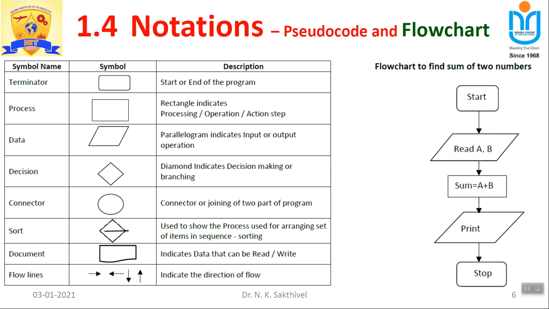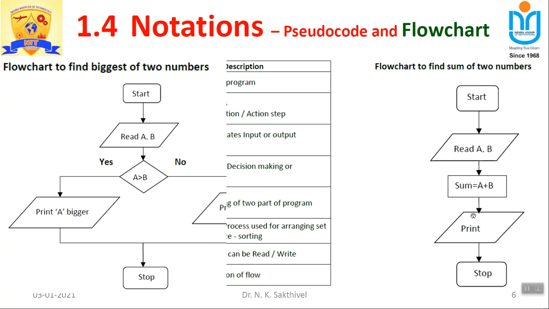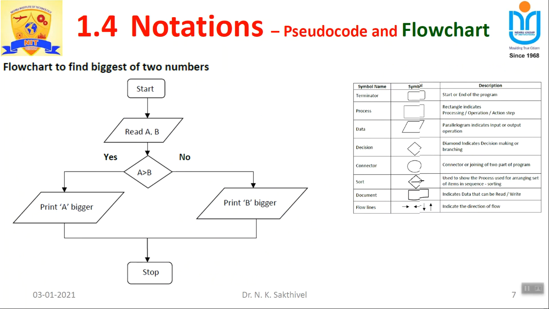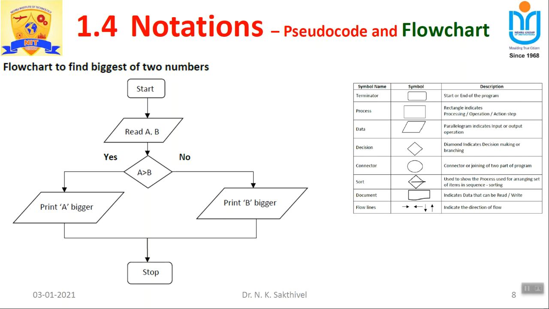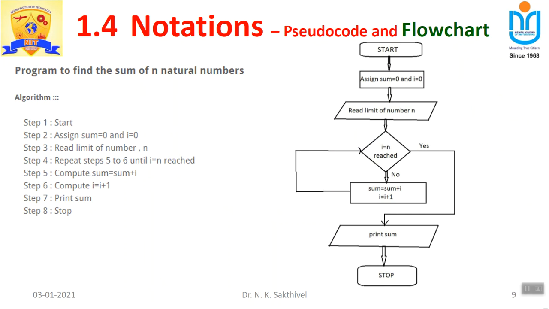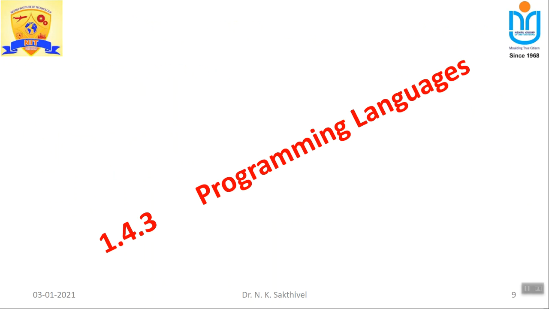So everything we discussed. Sometimes in an MCQ question they can give a particular symbol, and they may ask what is the purpose of using this symbol in our flowchart. So this is also very important, and I explained a few flowcharts to understand the concept as well as to handle different notations. So I hope you understood all the concepts.